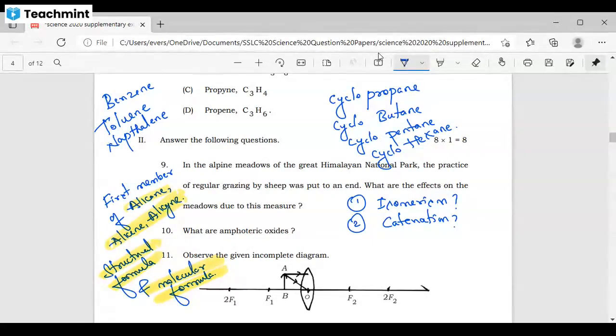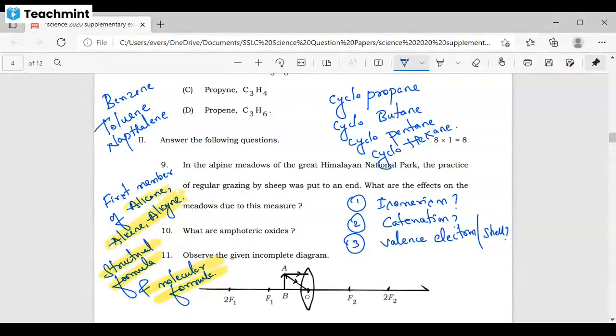Good. The next question is, what is catenation? This is an important question. What is isomerism? Important question. What is valence electron? Valence electron or valence shell? What do you mean by valence shell or valence electron? Sir, outermost shell. Yeah, and still more. Some small basic questions are there in this chapter. You have to study these types of basic questions for your 1 mark questions.